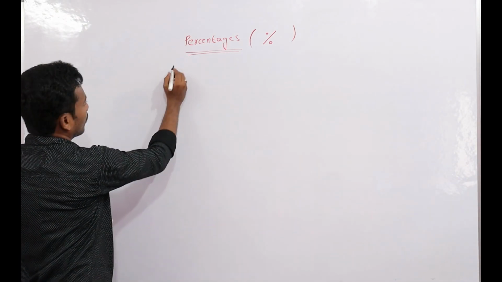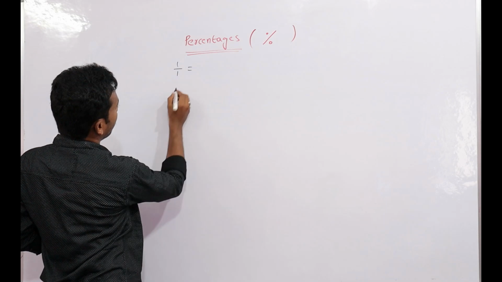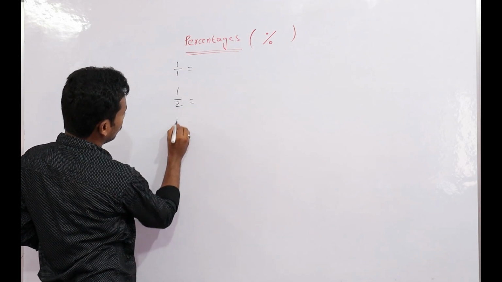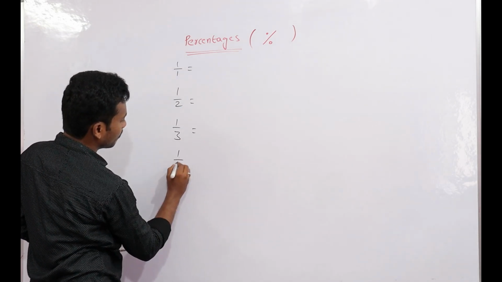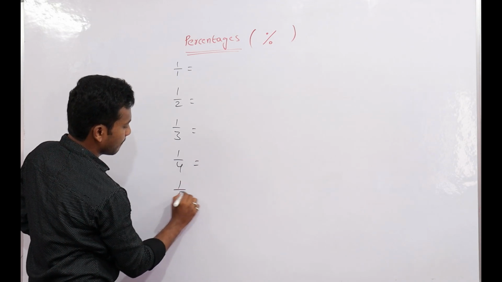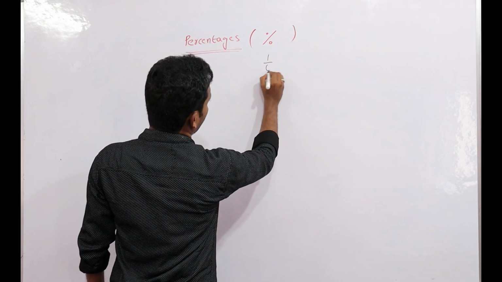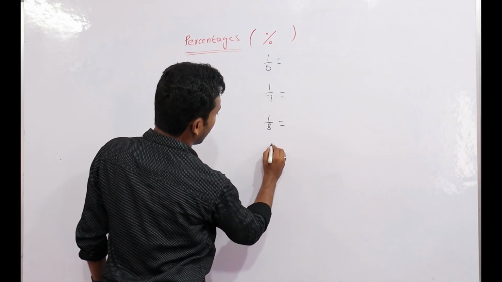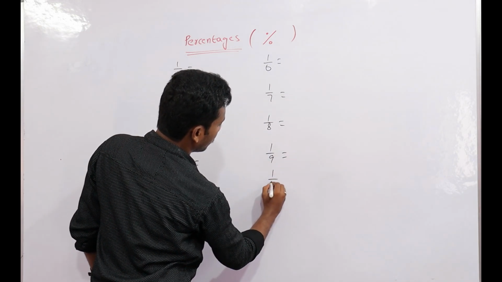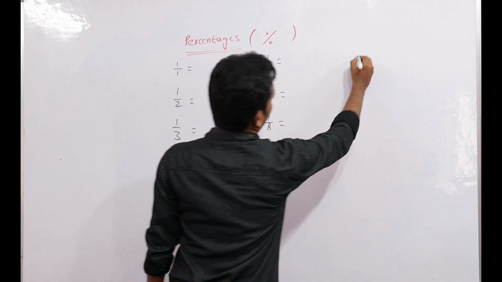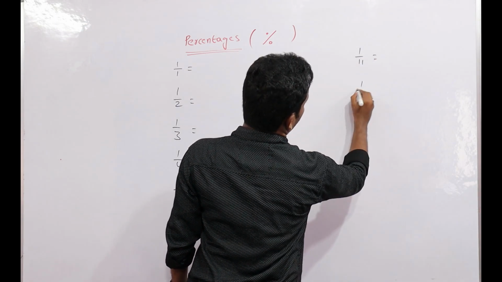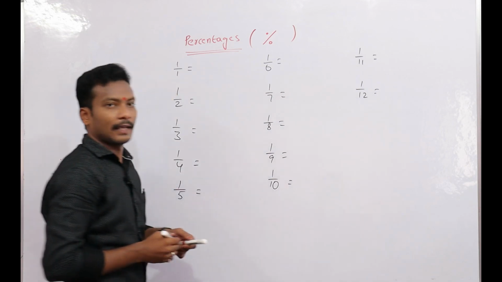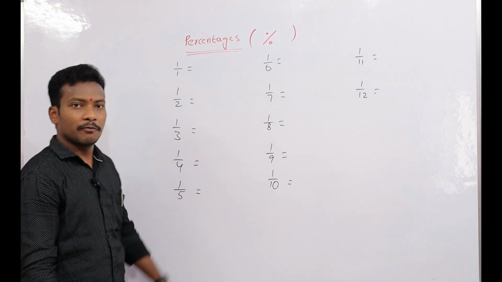First one, what is 1 by 1, what is 1 by 2, 1 by 3, 1 by 4, 1 by 6, 1 by 7, 1 by 8, 1 by 9, 1 by 10, 1 by 11, 1 by 12, like that. Now these are all the fractions.